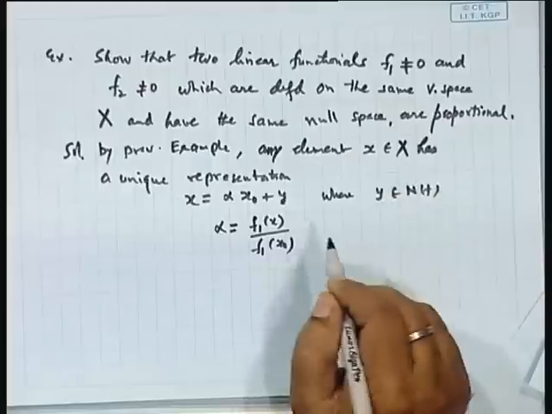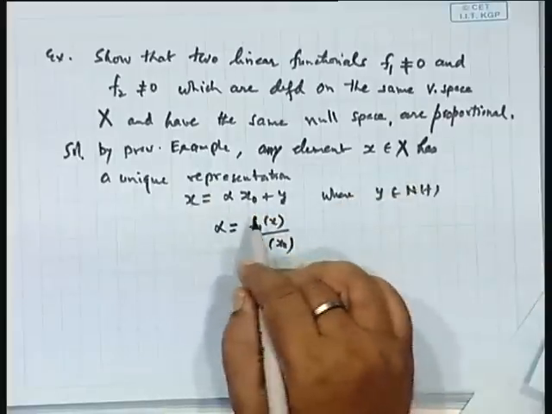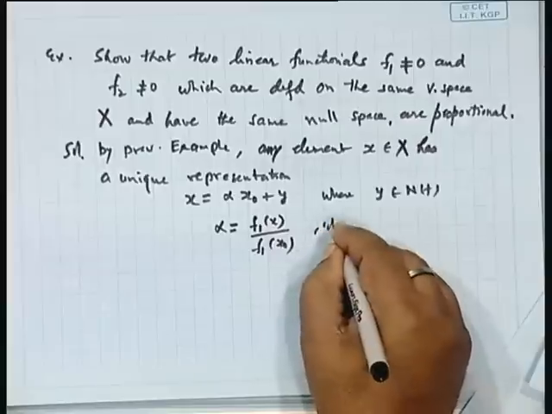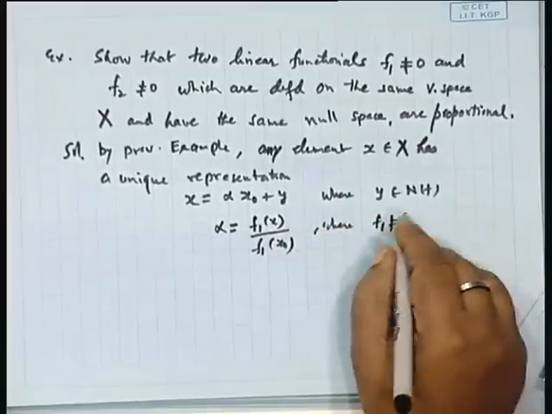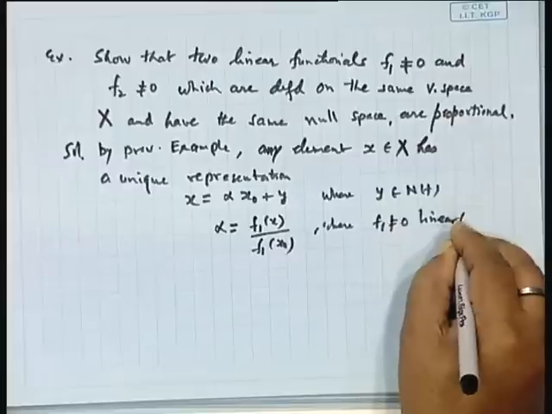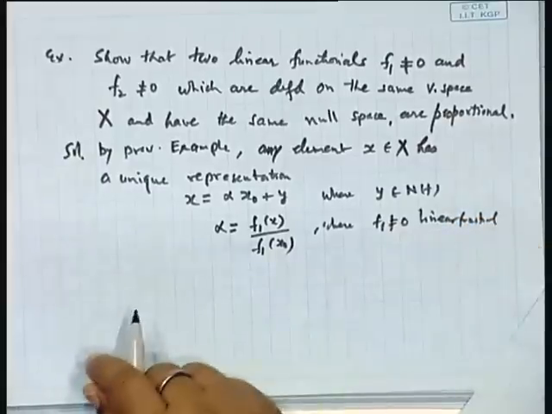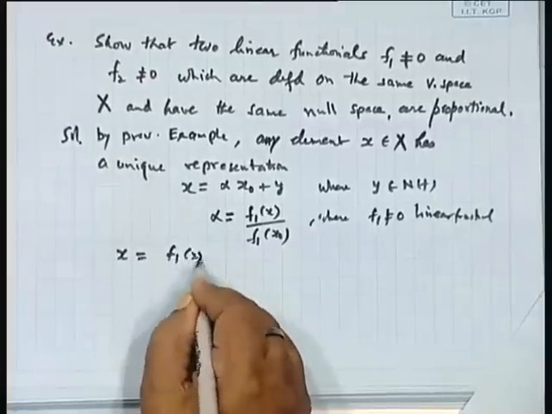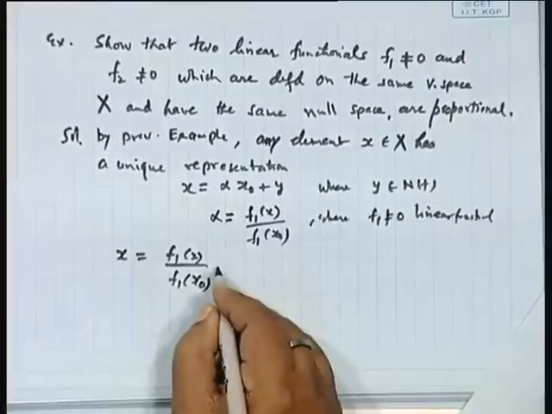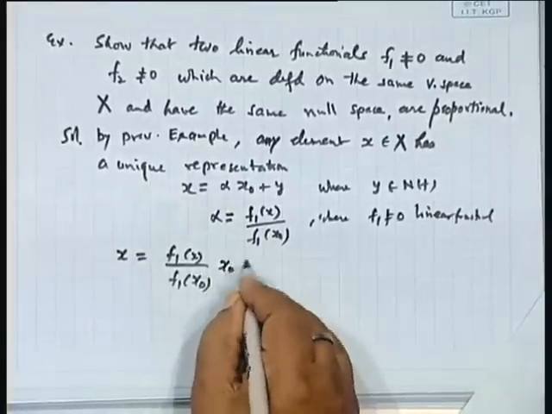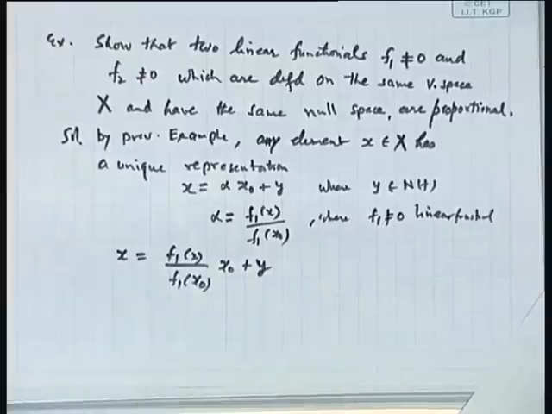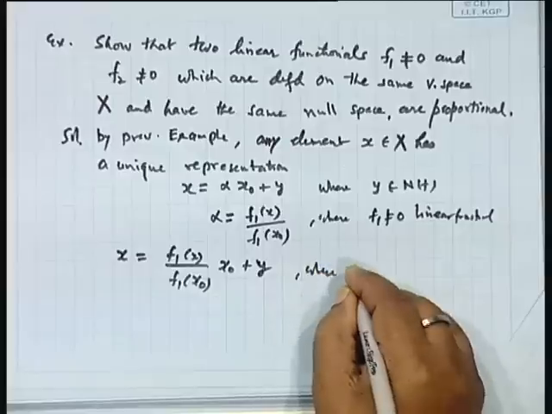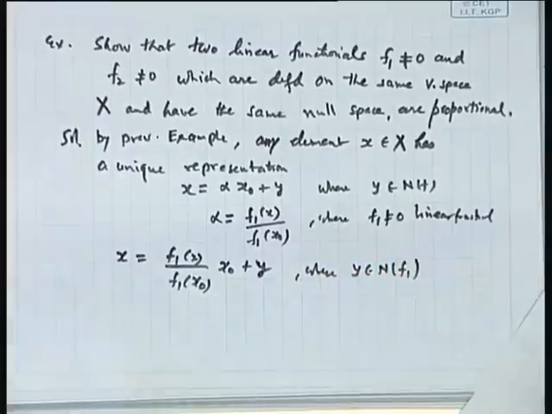So, any element x has a unique representation as this, where f1 is not equal to 0, a linear functional on X. Basically we are writing x as f1 x over f1 x naught into x naught plus y. So then this y will belong to n f1, where y belongs to n f1.